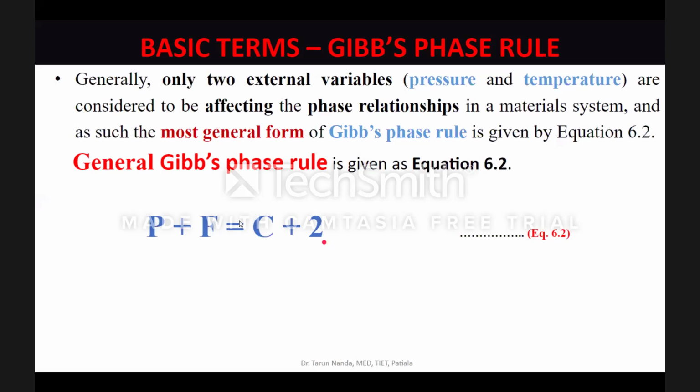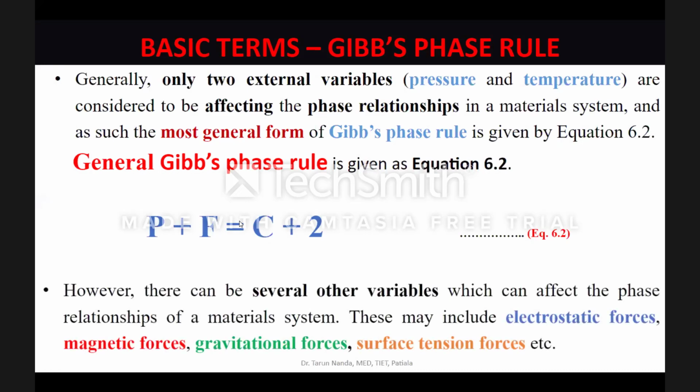But mind you, for binary alloys, which we would be studying for most of this online lecture series curriculum related to this subject, we'll be dealing with binary alloys. And most of the binary alloys, when they are processed in the industry, are processed under strict atmospheric pressure conditions. So pressure is fixed at 1 atm. So not even pressure is an external variable. There is only one external variable, called temperature.